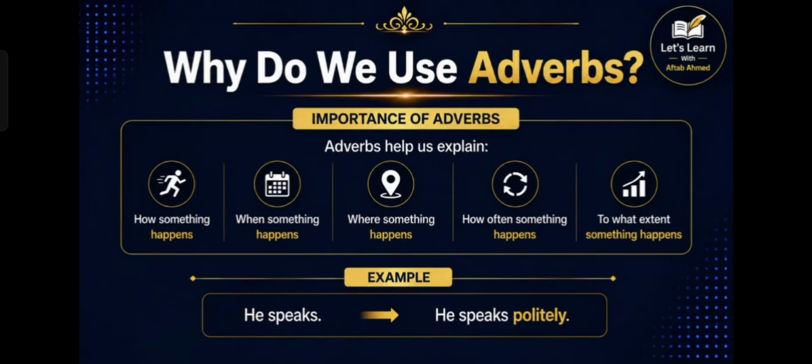Now, the question is, why are adverbs important? Because adverbs help us explain important details about actions and situations. They tell us how something happens, when it happens, where it happens, how often it happens, and to what extent it happens.